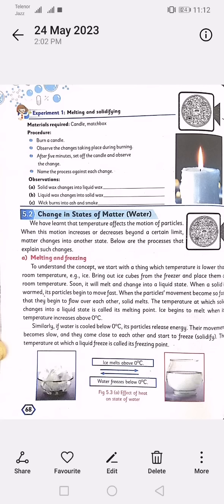Similarly, if water cools below 0 degrees C, its particles release energy. Their movement becomes slow and they come close to each other and start to freeze. The temperature at which a liquid freezes is called its freezing point.